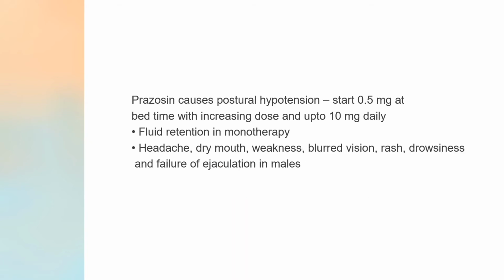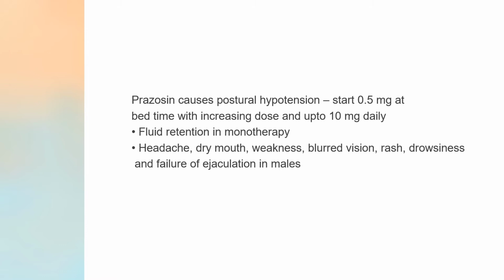Now, whenever prazosin is prescribed, it can cause postural hypotension. So you start with a very low dose of prazosin, 0.5 milligram, given at bedtime.